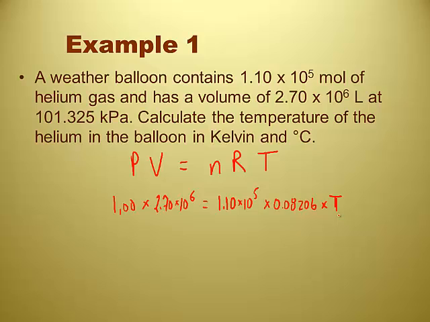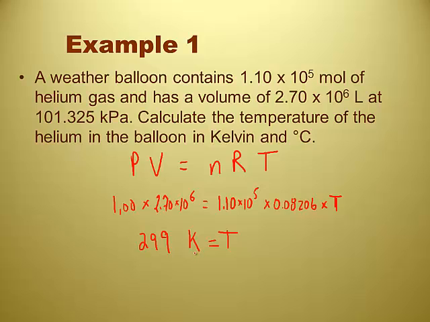So if I was going to do this, well, 1 times 2.70 times 10 to the 6 is 2.70 times 10 to the 6. Yeah. So I would divide both sides by this combined product. And I get, now, since you're looking for temperature, and R is liter atmosphere per mole Kelvin, temperature is going to come out in Kelvin. Gotcha. 299. So you get 299 Kelvin, because of 3 sig figs.